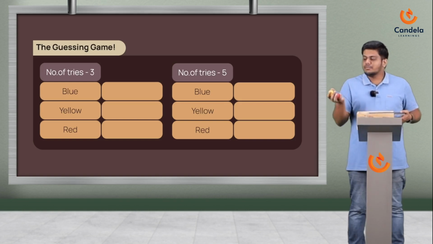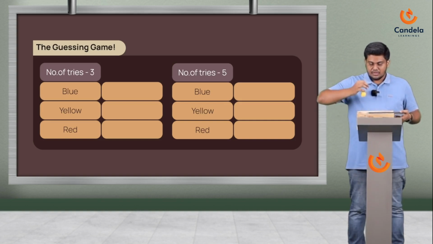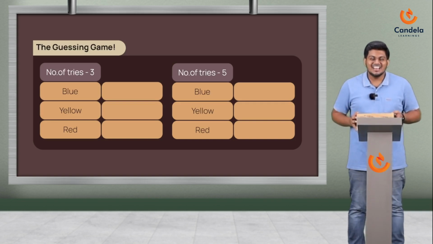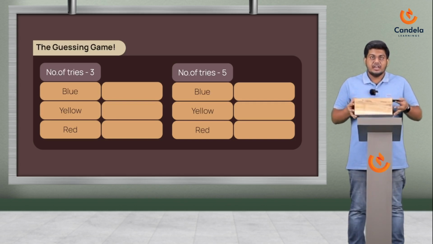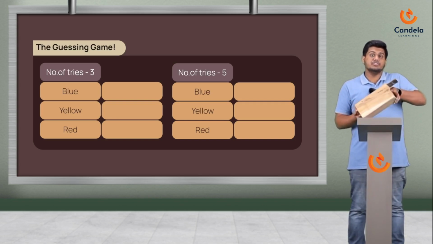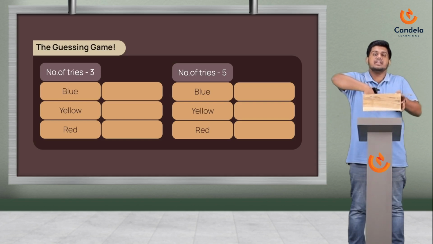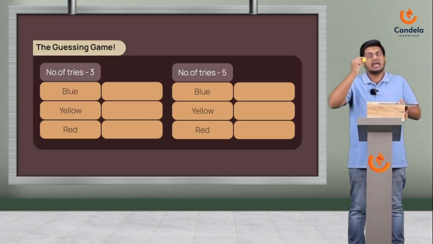So I'm taking all the three bowls out again, the blue, the red and yellow, and I'm keeping them inside the box, and let me do a really good shuffle, and I'm not going to look where the bowl is. Okay, I'm just opening it and taking a bowl. Let's see what I get. I get a yellow. Okay, try number one, yellow.